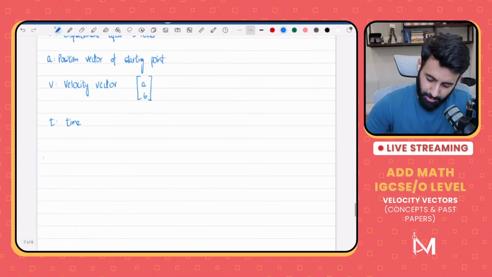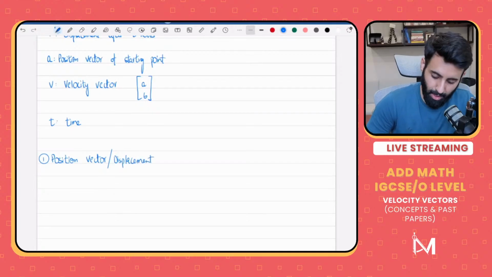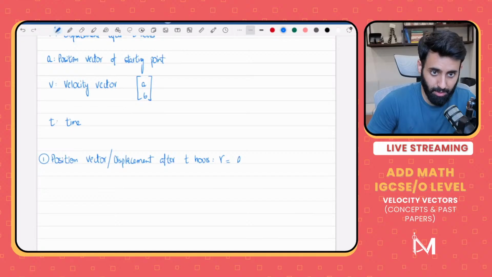Rule number 1. If you're supposed to find the position vector or displacement after t hours, that's equal to r equals a plus v times t.